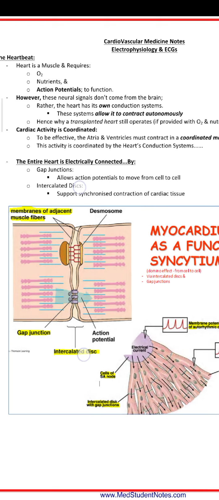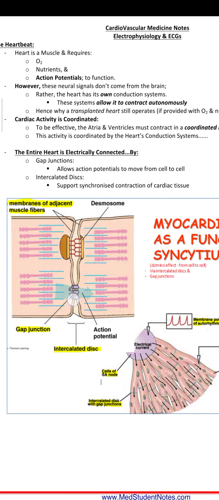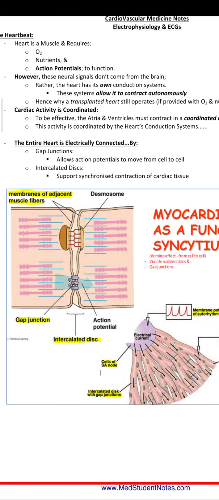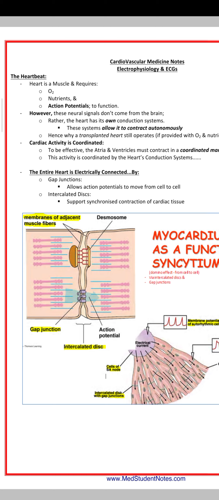So you can see the desmosomes, and you can see the gap junction where the action potential flows from this disc to another disc. These two discs are connected for synchronized contractions of cardiac tissue. So it helps in the contraction of cardiac tissue. If the action potential passes through the gap junction, the contraction is enabled.